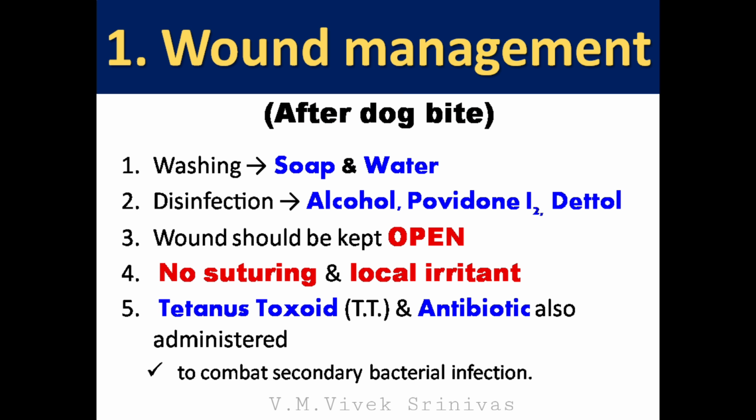The following wound management measures are to be followed immediately. Washing the wound with soap and water. Then, disinfecting the wound with disinfectants like alcohol, povidone iodine and Dettol. The wound should be kept open, for exposure to sunlight. Suturing of the wound should not be done. And local irritants should not be applied over the wound. TT injection and antibiotic are also administered to combat secondary bacterial infection. These are the basic and foremost important regimen to be followed after dog bite.